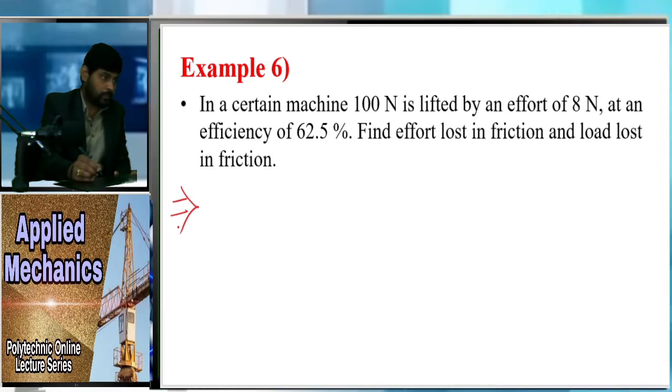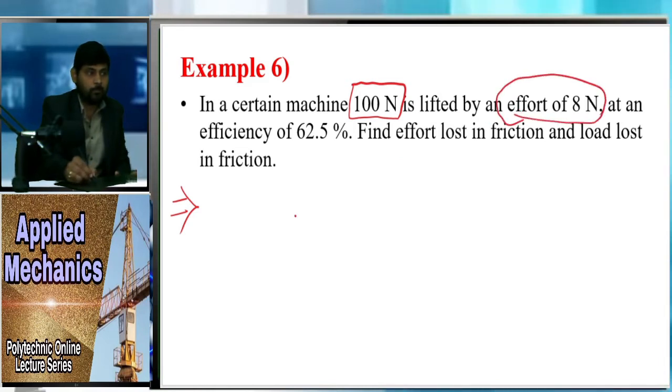So the problem says, in a certain machine 100 Newton is lifted by an effort of 8 Newton. Here no word like load or weight is mentioned, but it says 100 Newton is lifted by whom? By an effort of 8 Newton. So the effort is given, that is P is equal to 8 Newton.